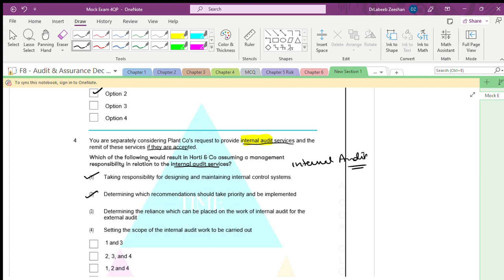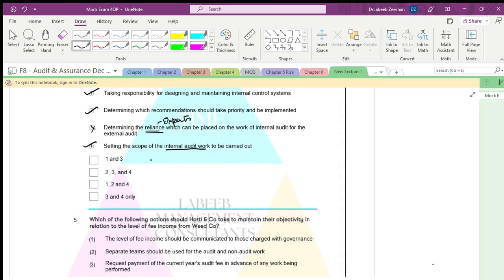We are not talking about the reliance. Reliance is with respect to whom? Reliance with respect to the experts. Is it reliance with respect to setting the scope of internal audit work to be carried out? The answer is 1, 2, and 4.